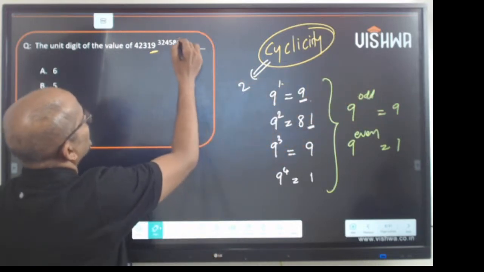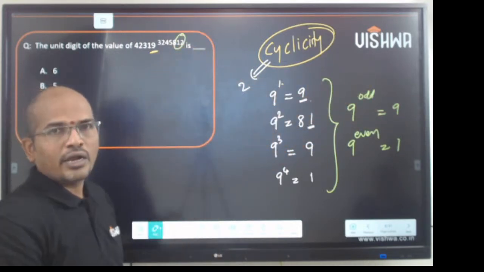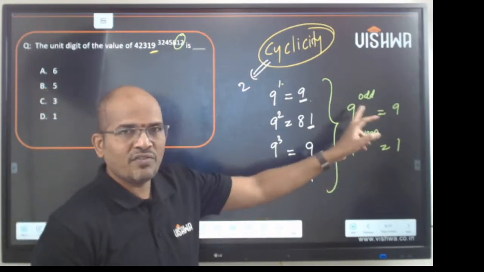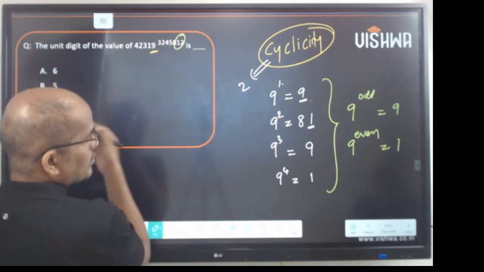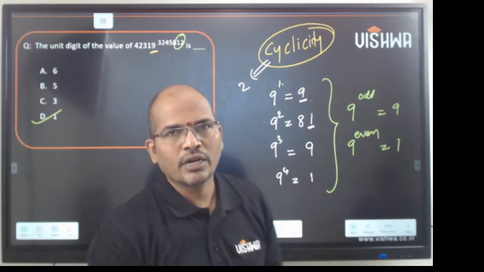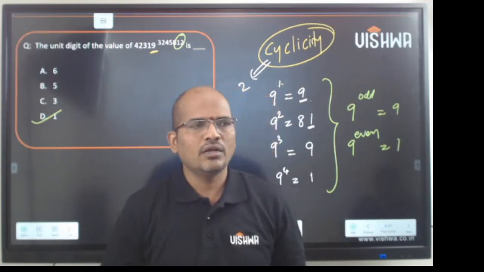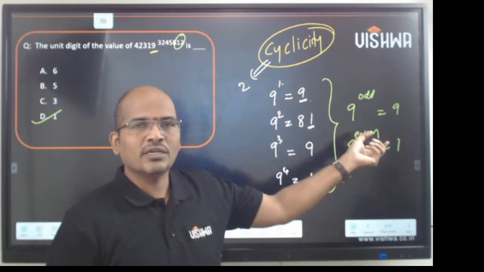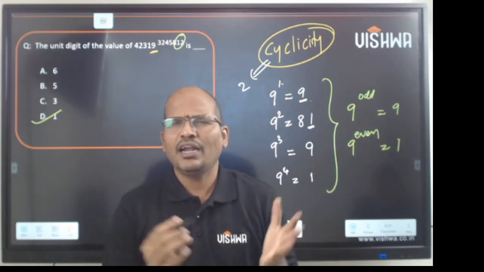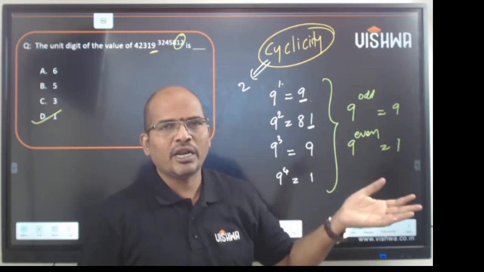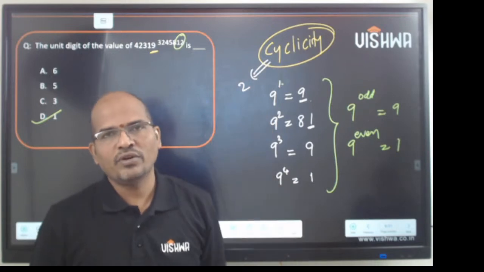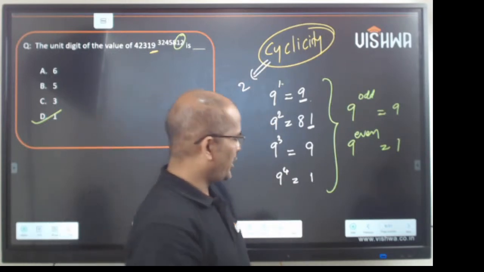Now this power ends with 2. If a number ends with 2, we call it an even number. So 9 power even is 1. So the answer is 1. That number will end with 1. Clear? So this is one simple trick for solving this question. If you know this concept, it's hardly a one second answer. 9 power odd is 9, 9 power even is 1. That's how we solve it. Let us extend it to the next problem.